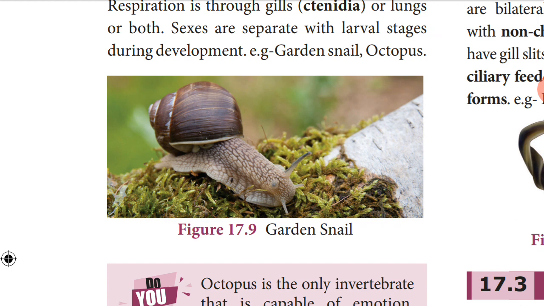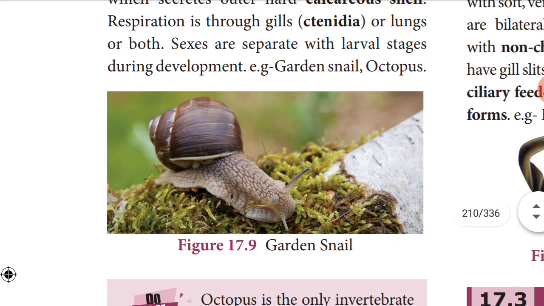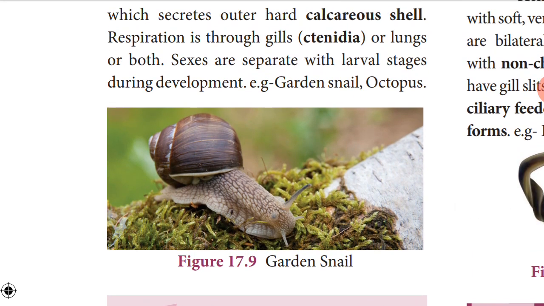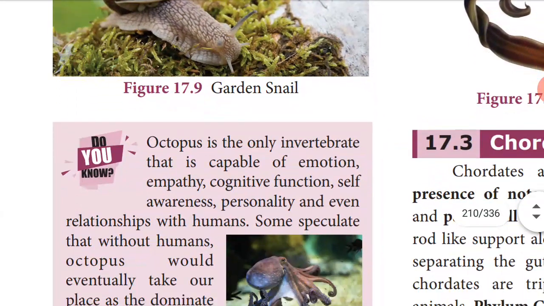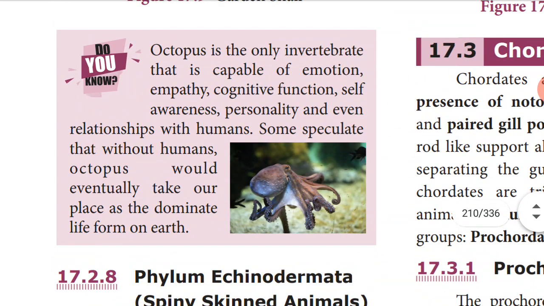The respiration is through gills, ctenidia or lungs or both. Sexes are separate with larval stage during development. Example, garden snail, octopus. Do you know about octopus anything?